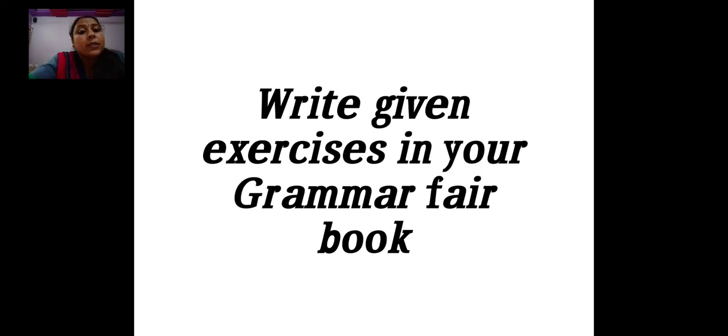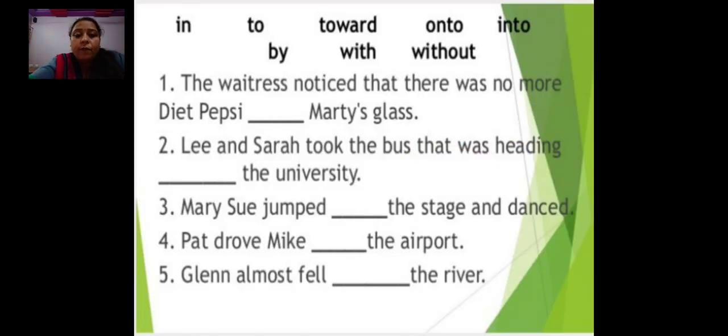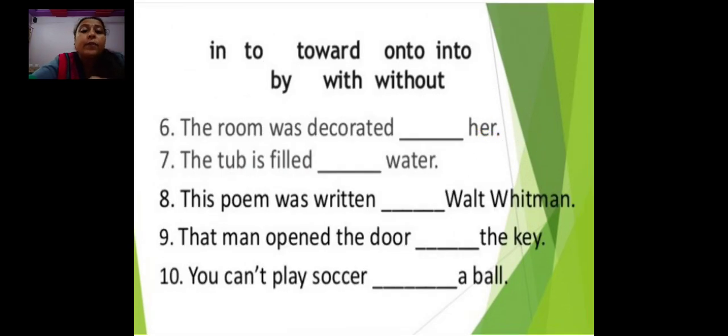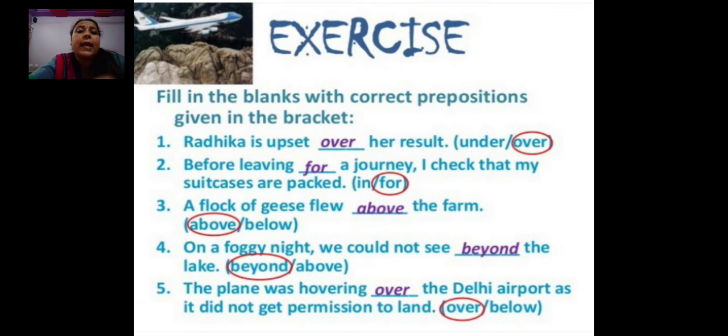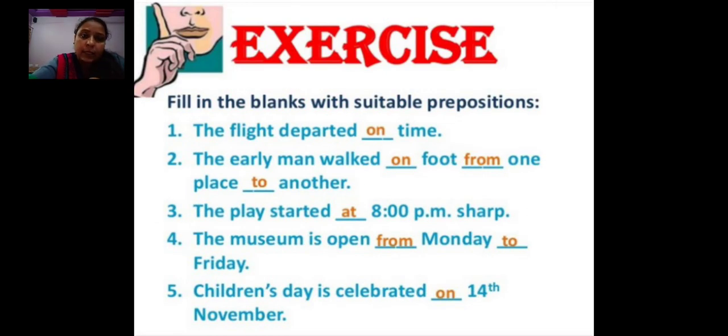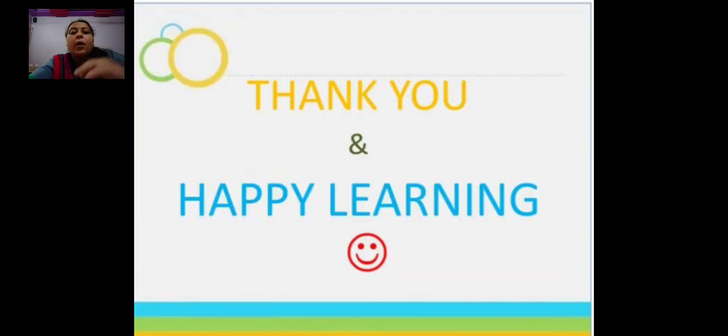Now, children, what you have to do is write the given exercises in your grammar book. In the first exercise there are 10 blanks; you have to select from the options above. Then in exercise 2 the answers are already provided. In exercise 3 also the answers are already provided.